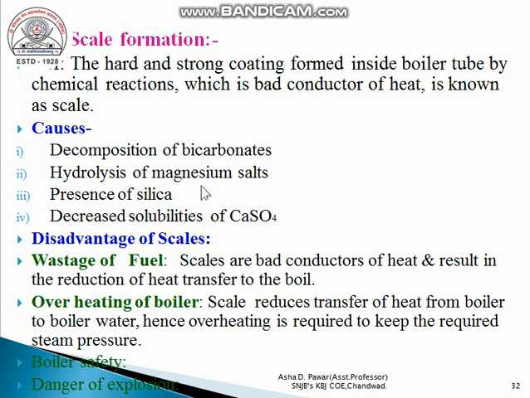That magnesium hydroxide is nothing but the hard and strong coating deposited inside the boiler in the form of scale.